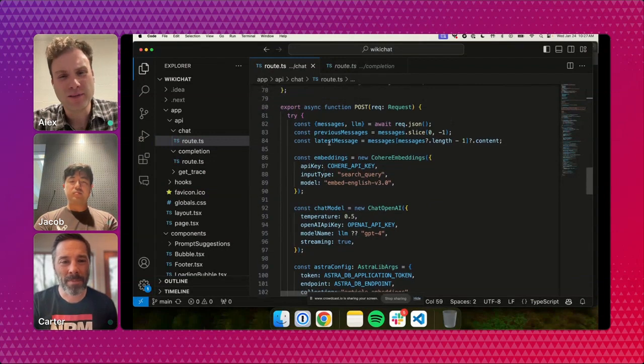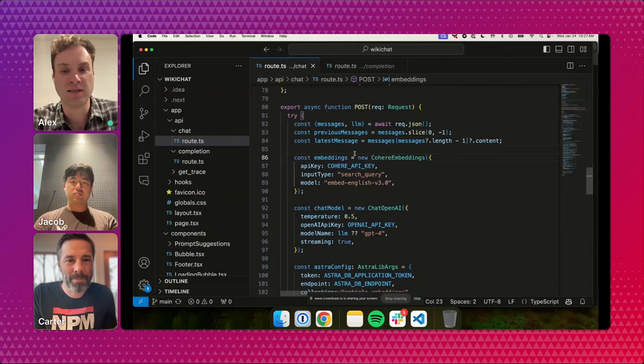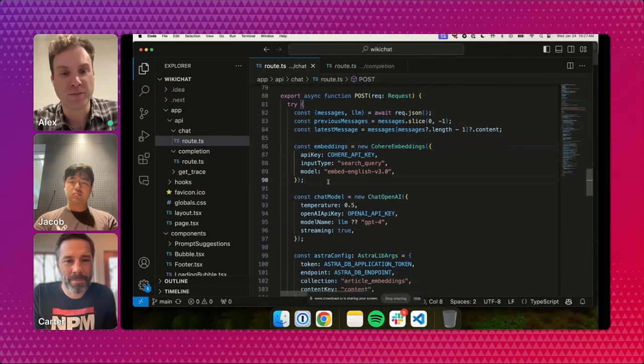Yep. So these first couple of lines are pretty basic. First, we're grabbing the user's messages and the LLM they selected from the UI. We allow users to select which OpenAI model they use. Here we are instantiating the Cohere embeddings client. So we're using Cohere to embed all the questions.